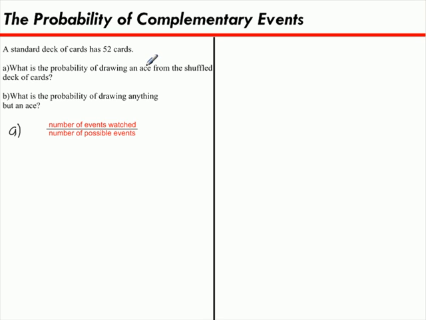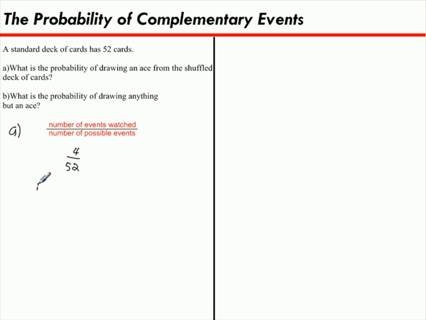Now, how many aces are in a deck of cards? Well, there's the clubs, spades, diamonds, and hearts. That's 4. There's 4 suits in a deck of cards. And there's an ace for each suit. So there are 4 aces. Now, the number of possible events. Well, how many cards could you possibly take out of the deck at random? There's 52 cards in the deck, so that's the possible events. There's 52 possible outcomes when you reach in and grab a card at random. So 4 out of 52.